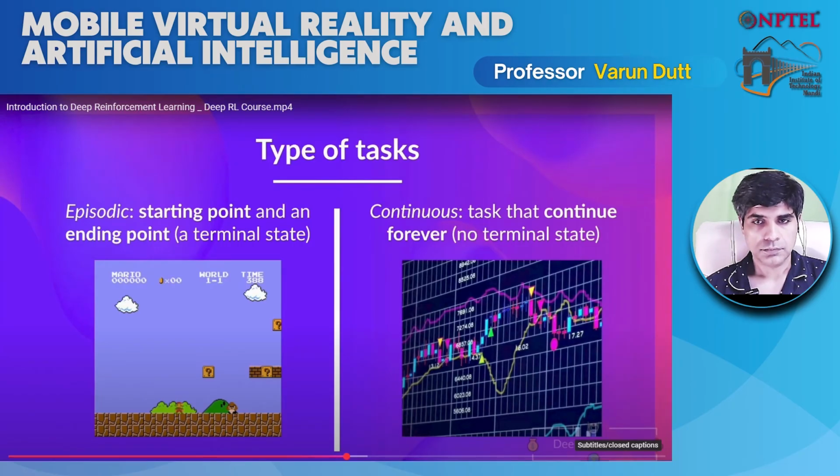And in this case, the agent has to learn how to choose the best action and simultaneously interact with the environment. For instance, if you create an agent that does automatic stock trading, in this task, there is no starting point and no terminal state. So it means that the agent keeps running until we decide to stop him.